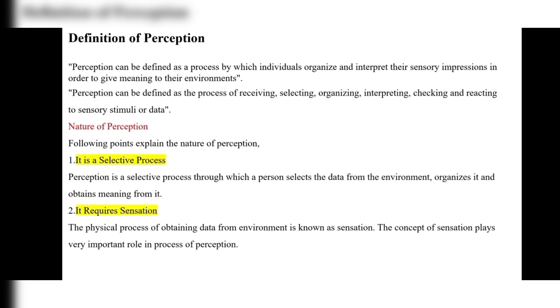When we are collecting the data in the physical form from the environment, then we call it sensation. The concept of sensation plays a very important role in the process of perception. When we have the data, only then can we perform the action. So that is the way sensation plays a very important role.